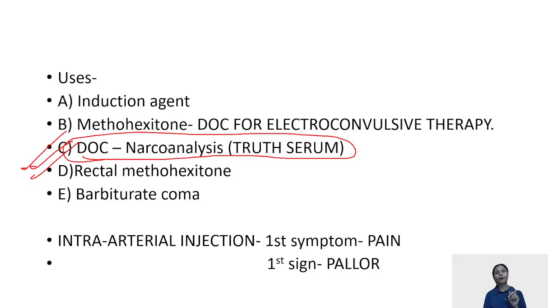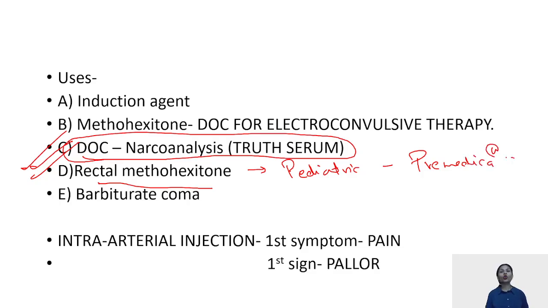Methohexital is the barbiturate group which can be given rectally to the pediatric age group for pre-medications. Via the rectal pathway, methohexital is one of the induction agents which can be given as pre-medication also. And lastly, we have barbiturate coma, which is given in patients of increased ICP, that is intracranial pressure.